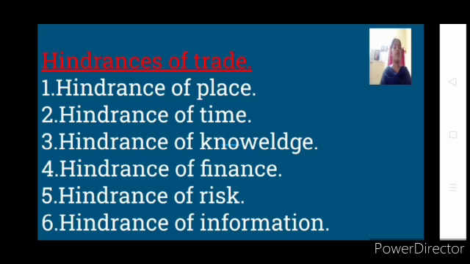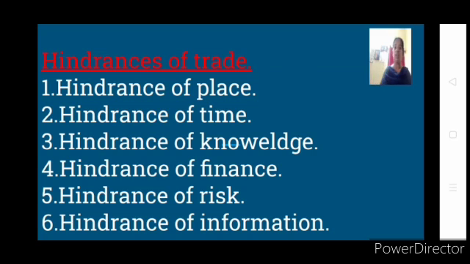With the help of transportation, this place hindrance can be overcome. Is it clear? So goods are produced at one place, but they are needed for consumption at some other place. Such an issue is solved with the help of transportation. As you know, we have different modes of transportation: air transport, road transport, railway transport, and seaways also we have.